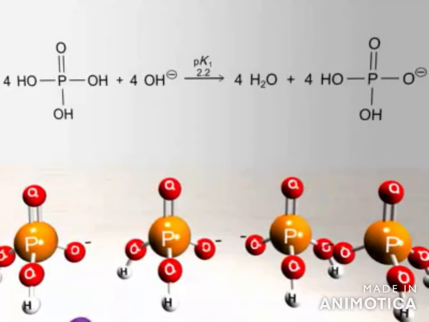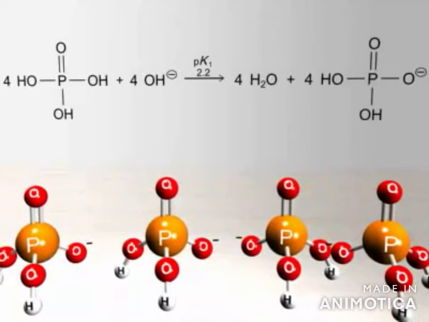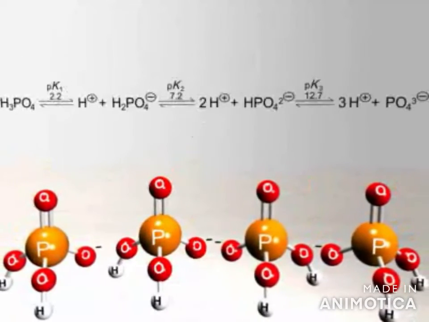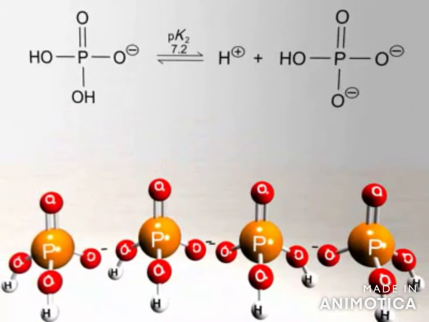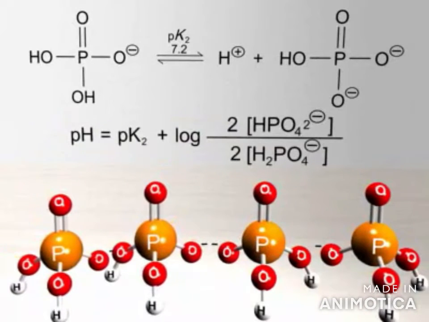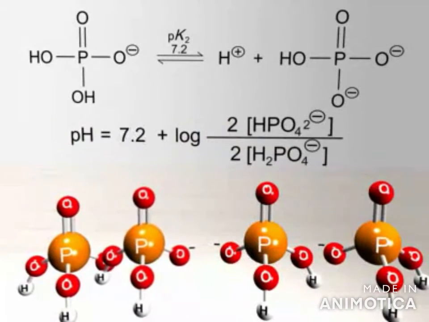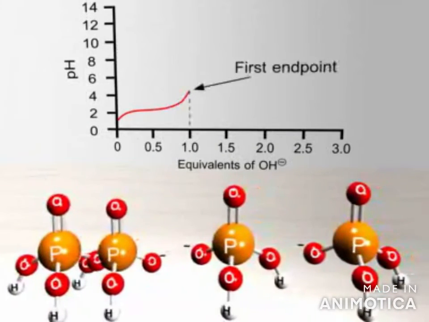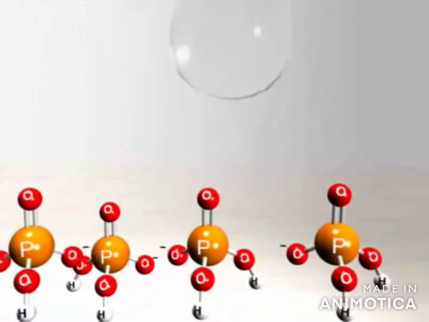As with all titrations of polyprotic acids, the most strongly acidic proton dissociates completely before the dissociation of the weaker acid begins. As the pH increases further, the deprotonation of the resultant dihydrogen phosphate begins, producing hydrogen phosphate and a proton. The first endpoint now shown indicates that all phosphoric acid has completely dissociated.